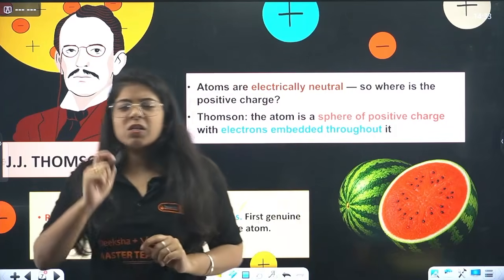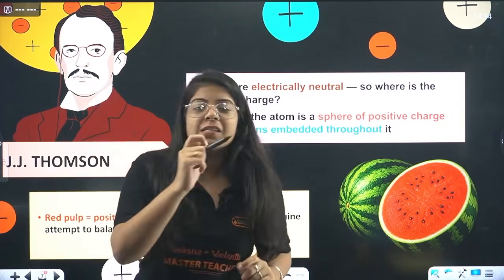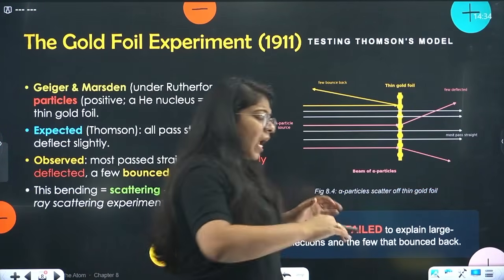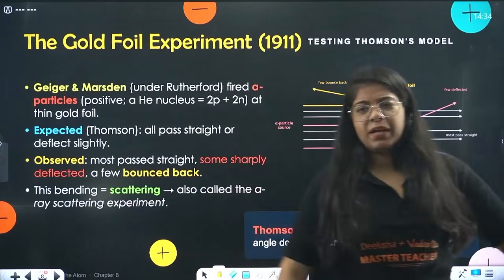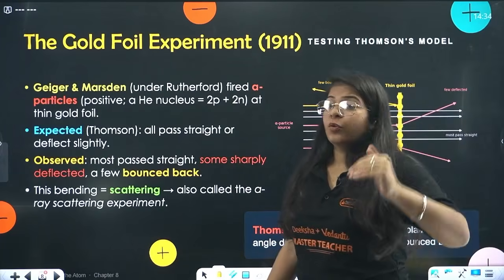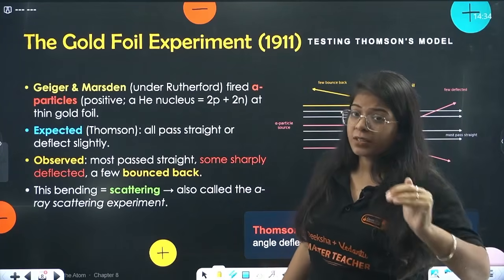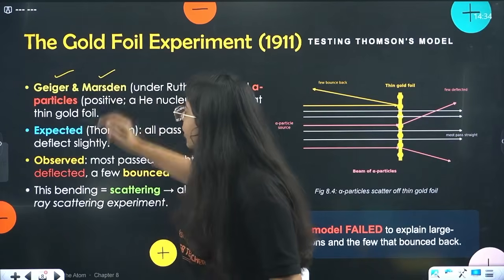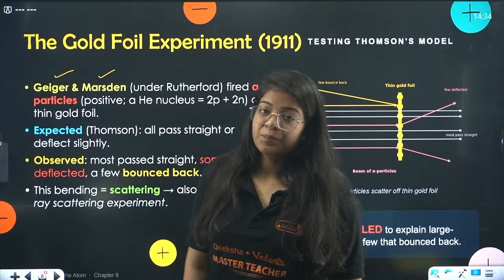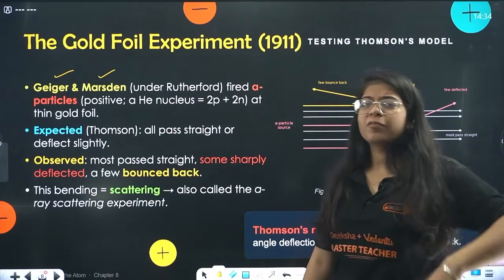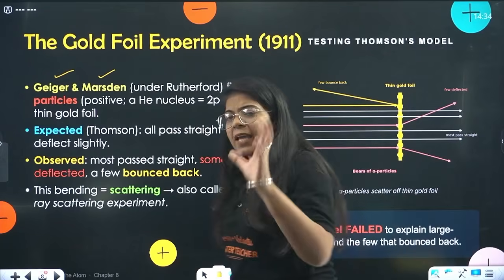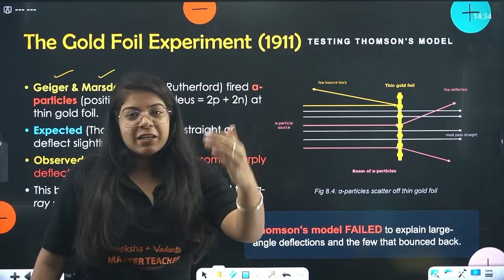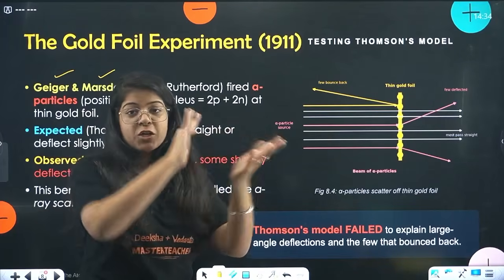Everyone was a little bit happy until some time, and that some time was what? After this everyone was happy, but then Ernest Rutherford, and under him his two scholars, Geiger and Marsden, were performing an experiment where they had a gold foil. Now we know aluminium foils, but instead of aluminium foil they had gold foil, a sheet of gold.